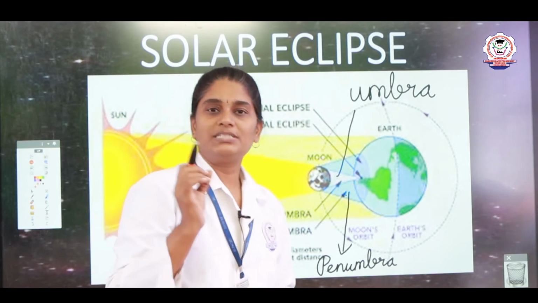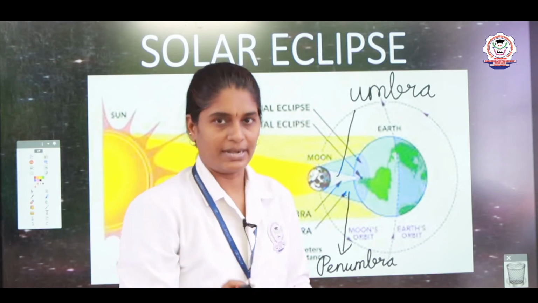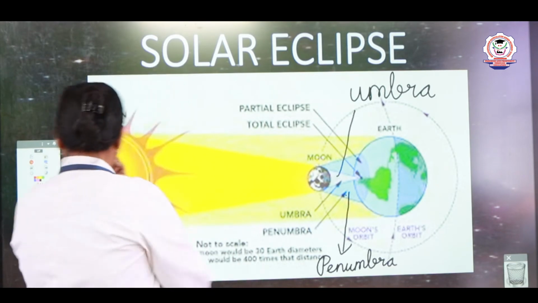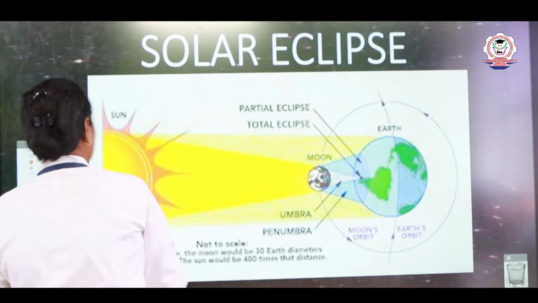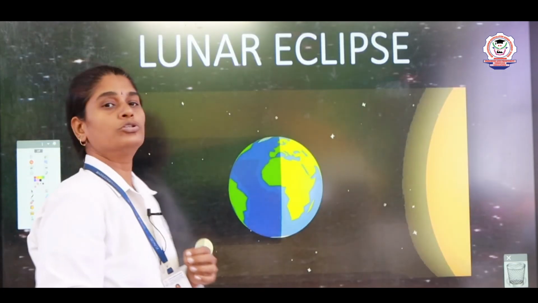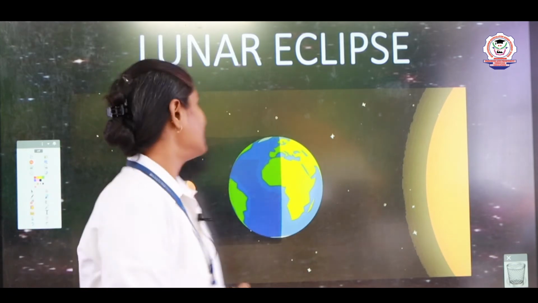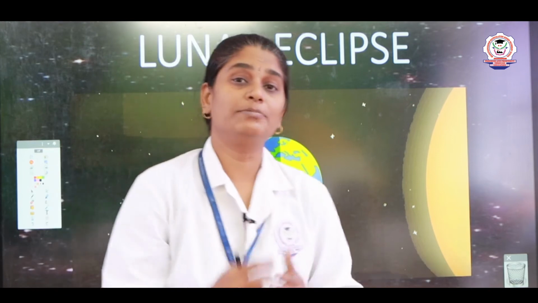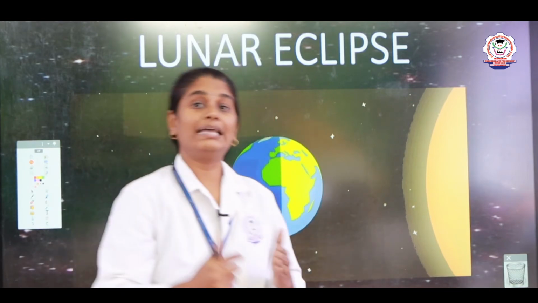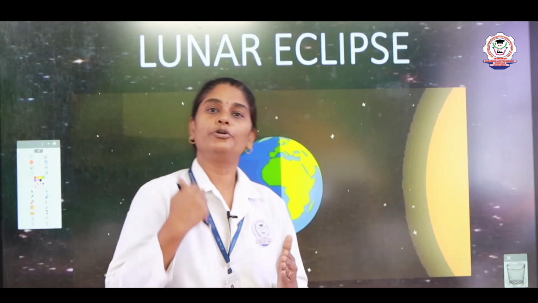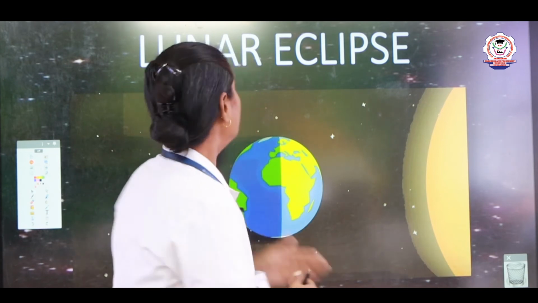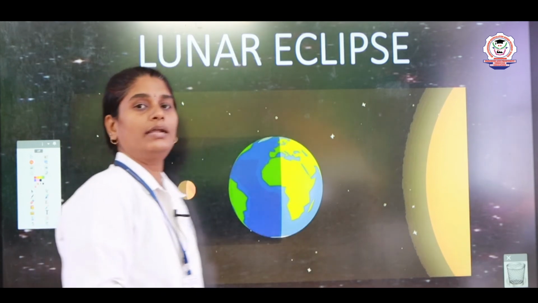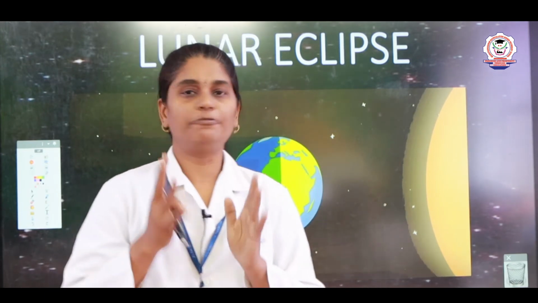In Tamil they will simply say Surya Grahanam. Now, you learnt about solar eclipse. Now, let us see about lunar eclipse. Usually the solar eclipse occurs during the daytime, mostly on a new moon day. But the lunar eclipse occurs during the night of the full moon day.